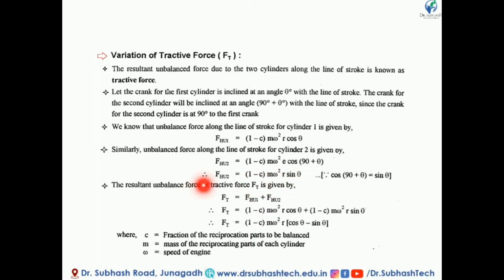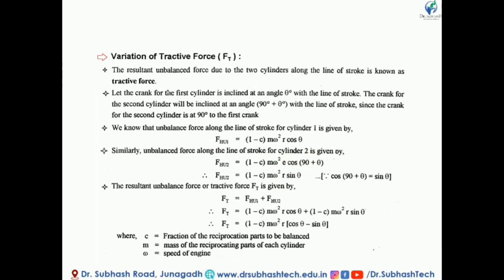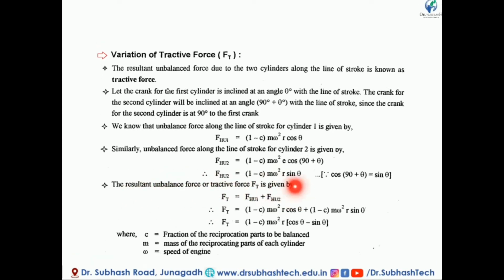So FHU2 is equal to minus (1 minus c) m omega square r sin theta. The resultant force along the line of stroke is known as the tractive force. Because in both cylinders the unbalanced force is in the same direction, the resultant will be the addition. So the tractive force FT is equal to FHU1 plus FHU2.